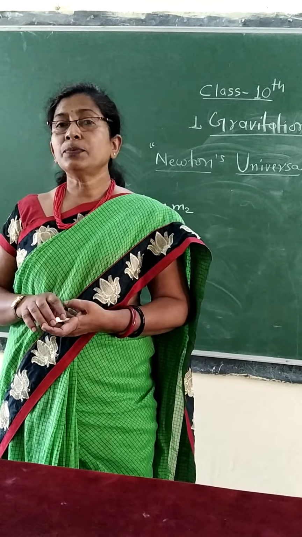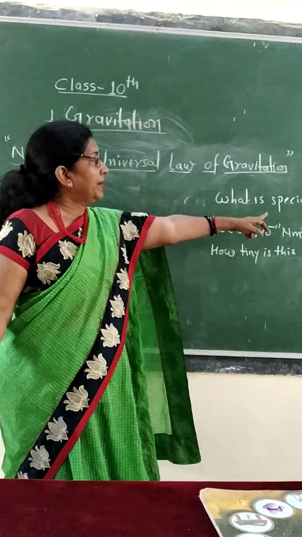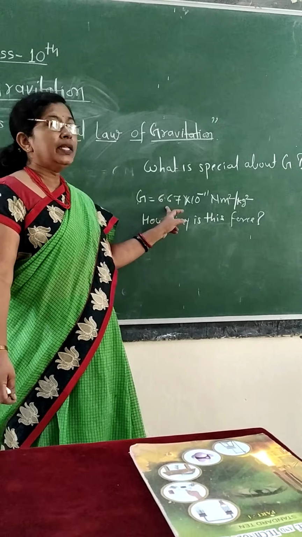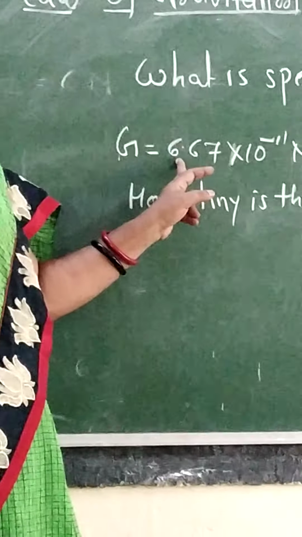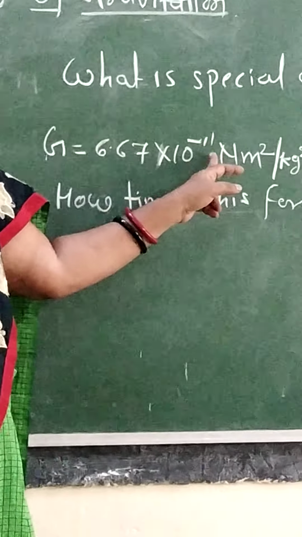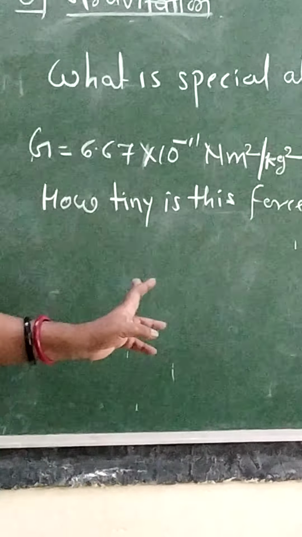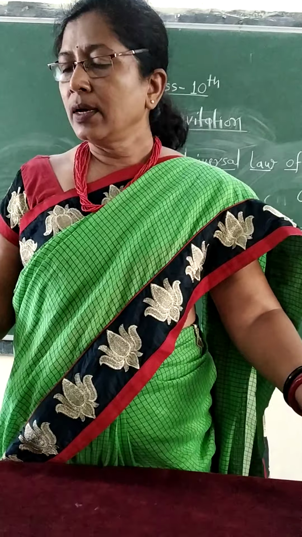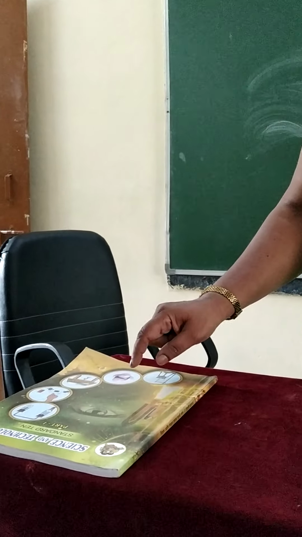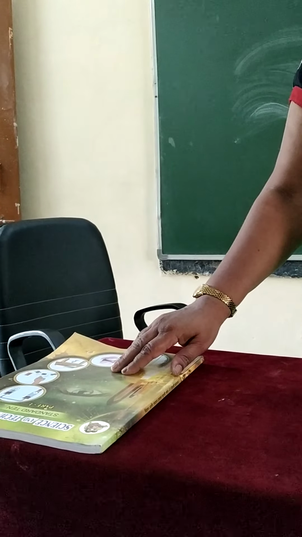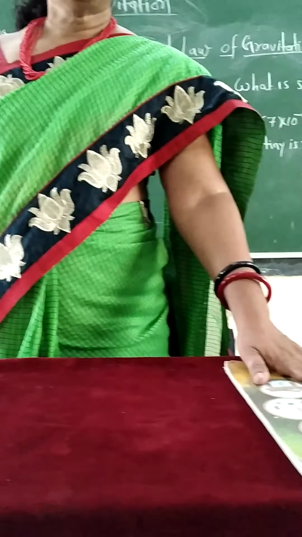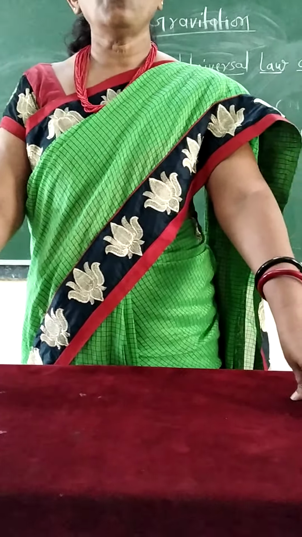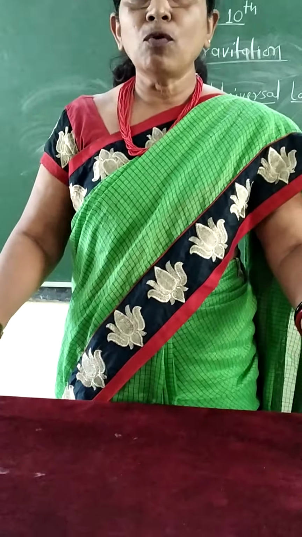So what is special about this capital G, the universal gravitation constant? Its value is very small, that is 6.67 into 10 raised to the power minus 11 Newton meter square per kilogram square. How tiny is this force? To feel this force, we have taken an activity. See here, I kept two books. Assume one book has a mass of 1 kg and the other book also has a mass of 1 kg, and these two books are separated by a distance of 1 meter. What will be the force between them?